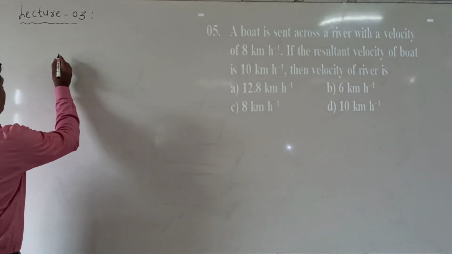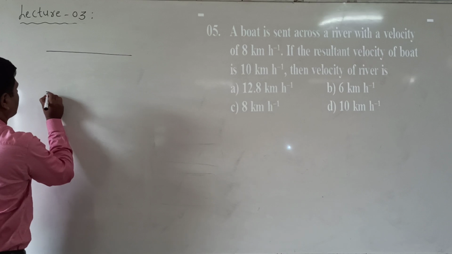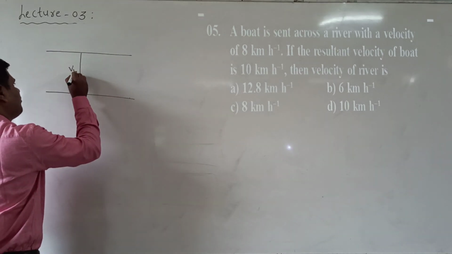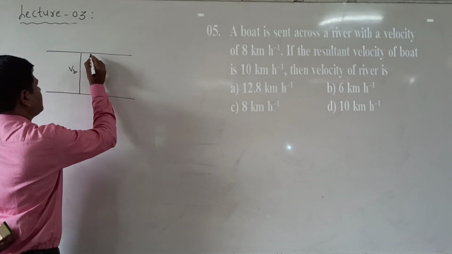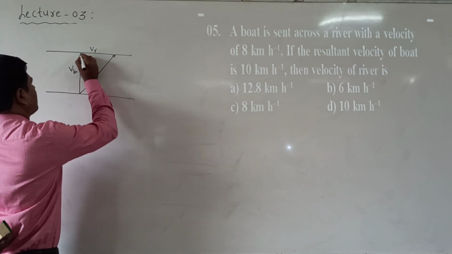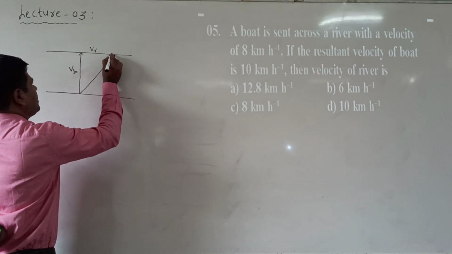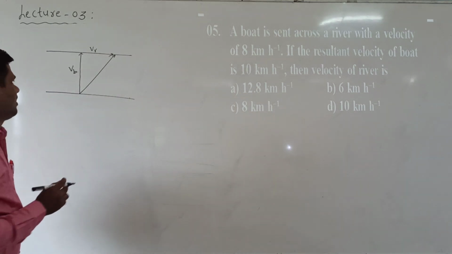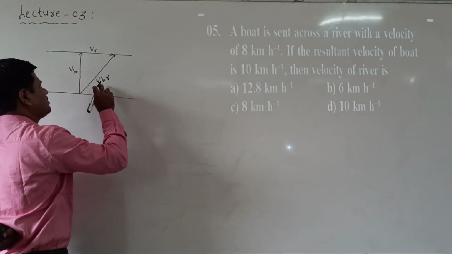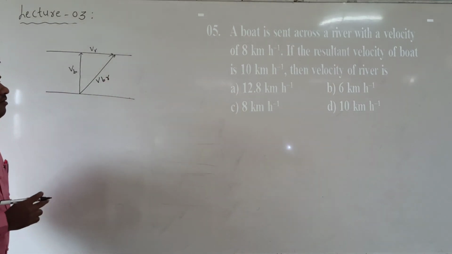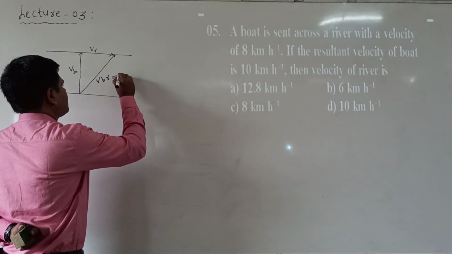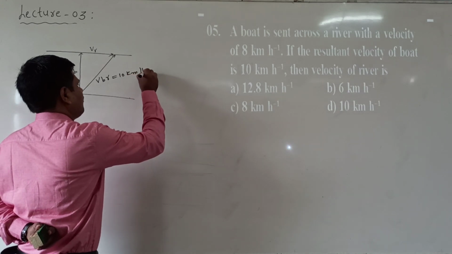Now we know in the boat problem, this is the velocity of the river, this is the velocity of the boat, and this is the resultant, the velocity of the boat with respect to the river. The resultant velocity is given as 10 km per hour.